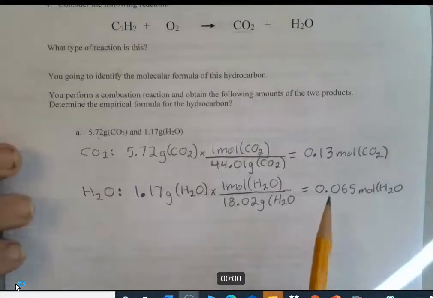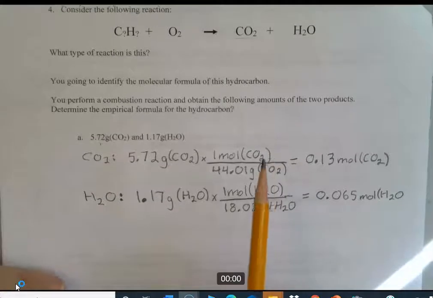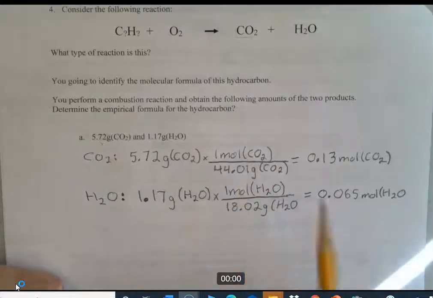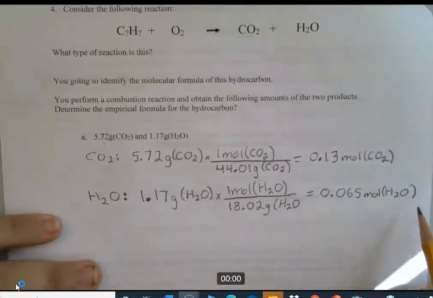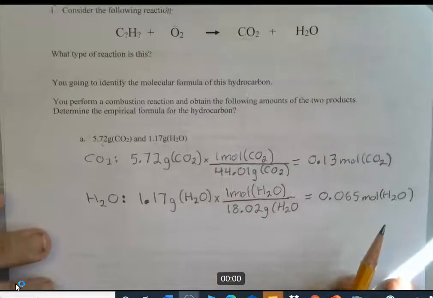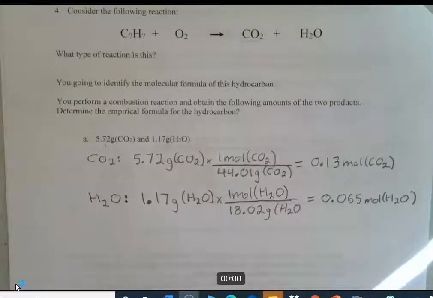Okay, so I've computed the number of moles of CO2 and H2O. Now I could have written this all as one big long equation, but I'm breaking it up for instructional purposes. So let's start with CO2.